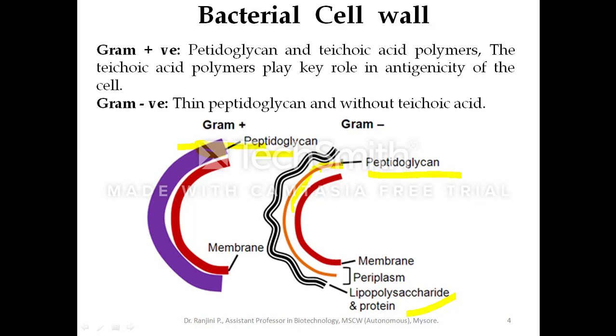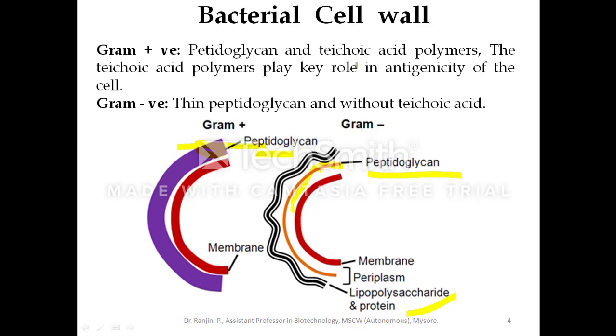And small pores means the whole lipopolysaccharide will be completely dissolved, depending on the time to which you expose the microorganism to the alcohol treatment. Hence the primary stain will be washed away in the washing steps, and when you add the secondary stain, that is the safranin, that will be absorbed, and hence the gram negative bacteria will look pink in color.